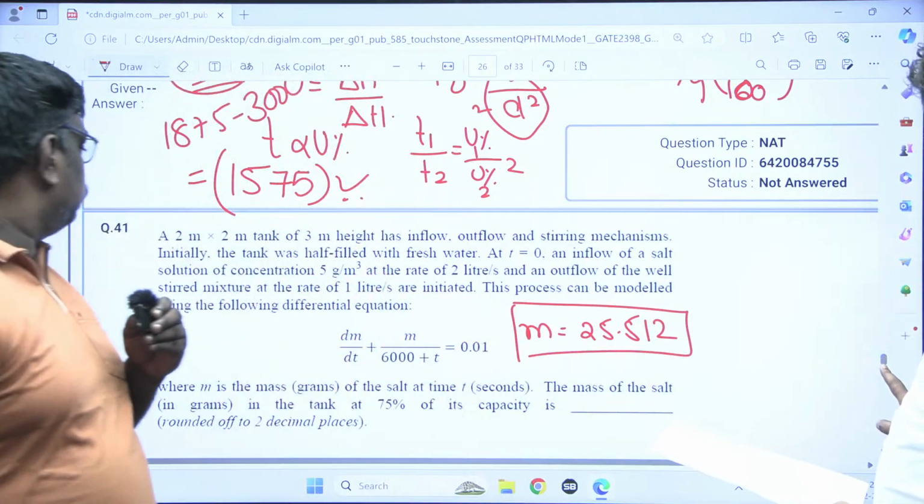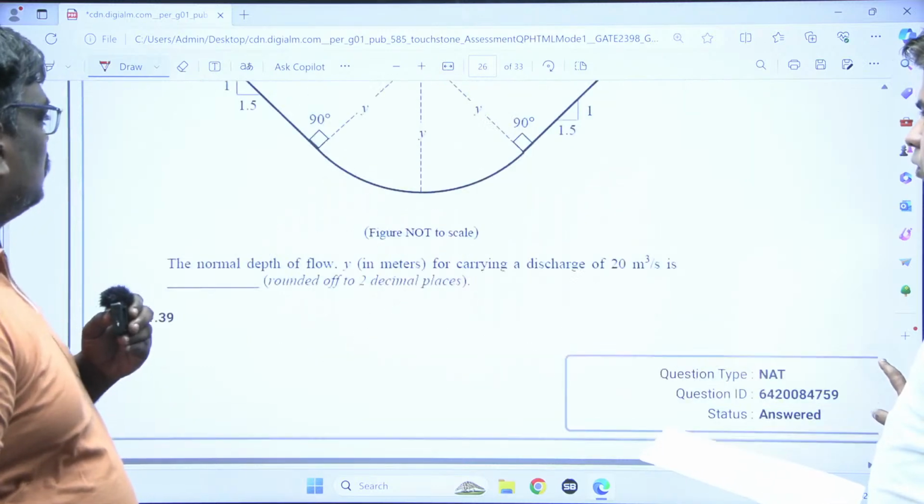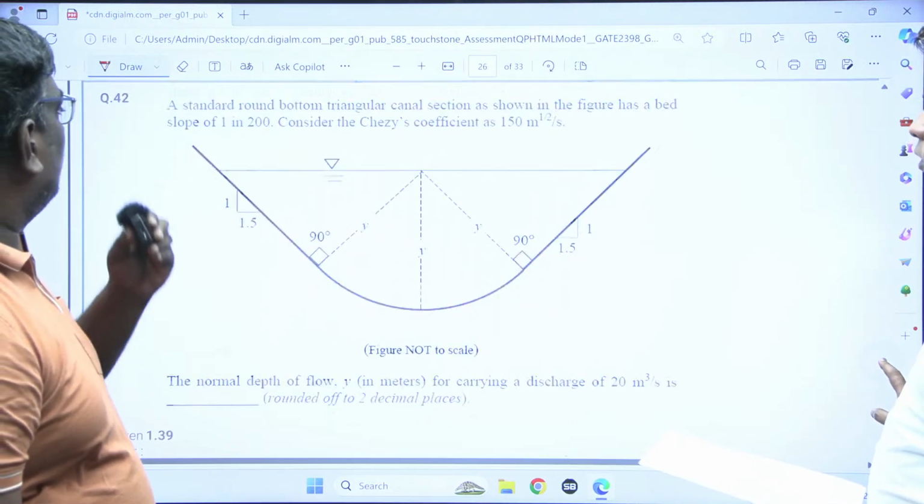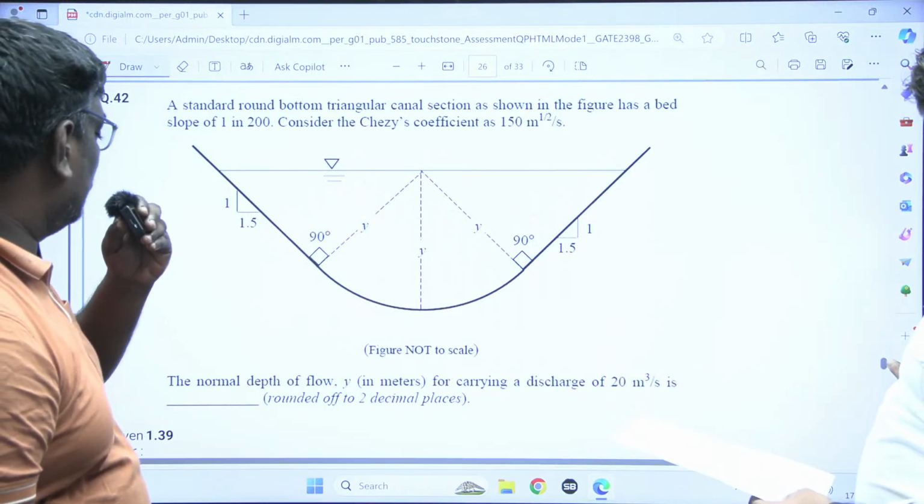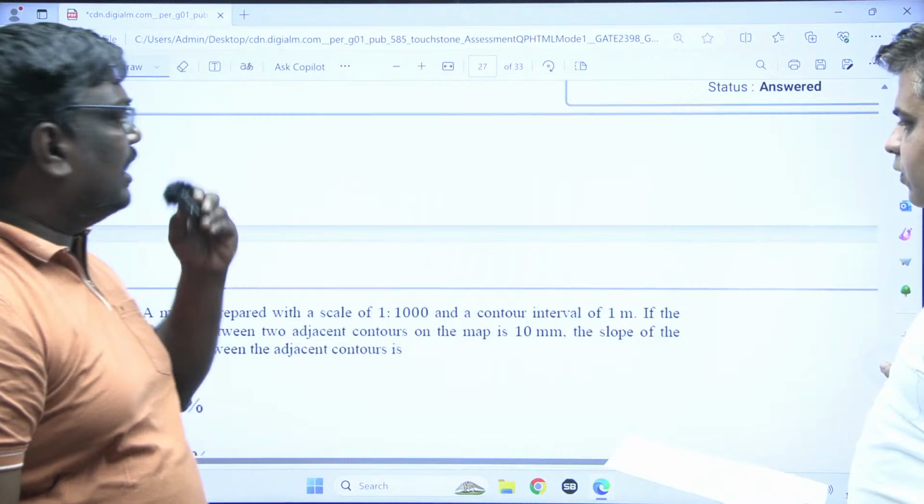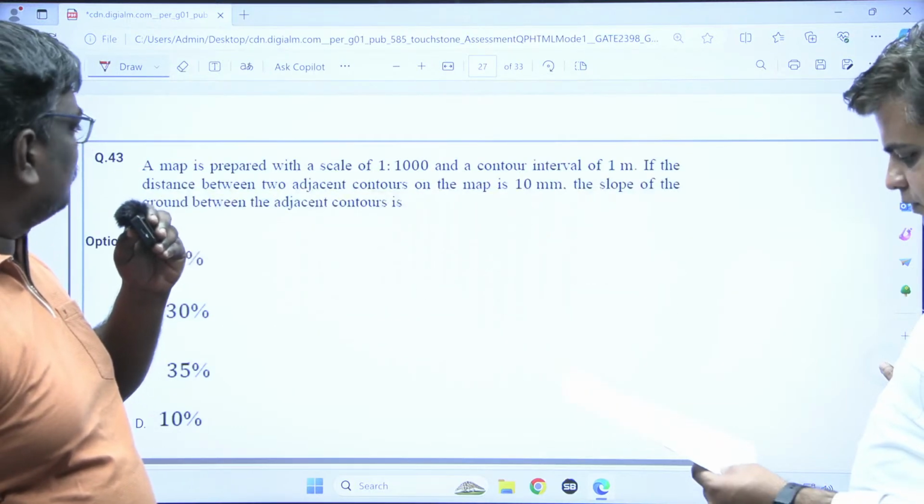Next you have question 42. It is an open channel question. A round bottom triangular canal section as shown in the figure. The slope is 1 in 1000. The normal depth of the flow. We have the answer, sir, 4.55 or something.